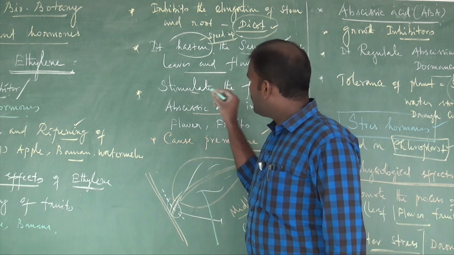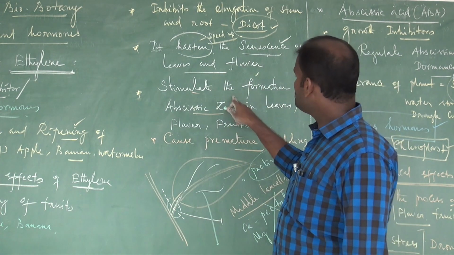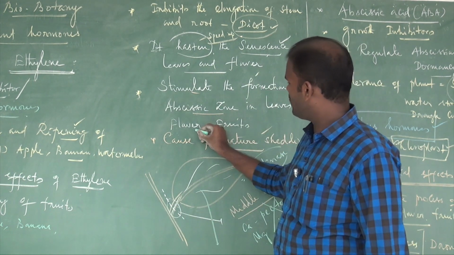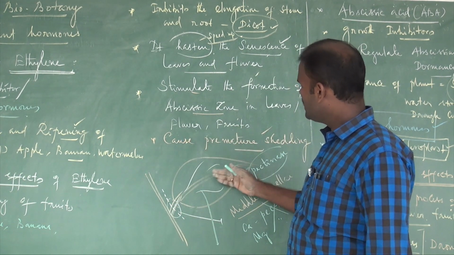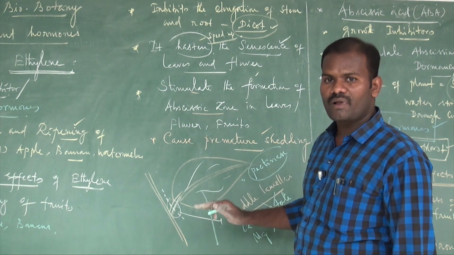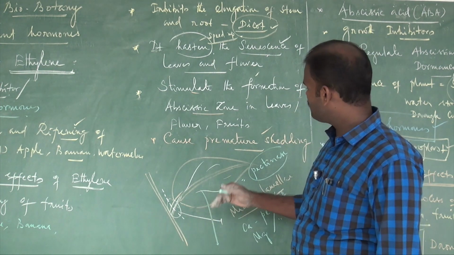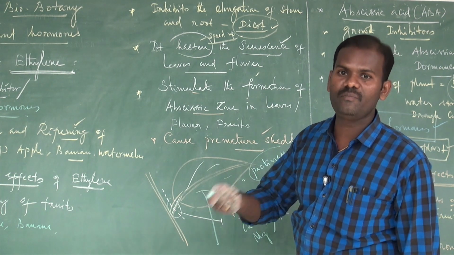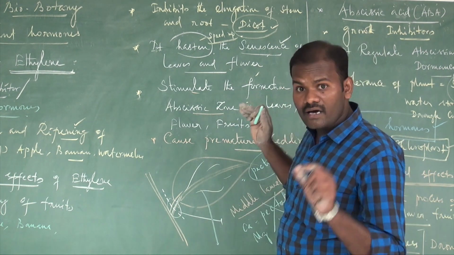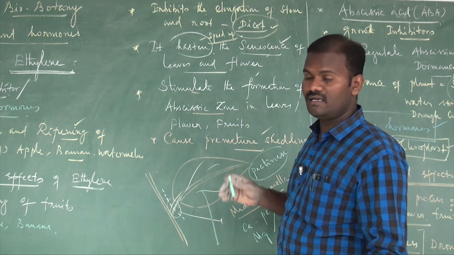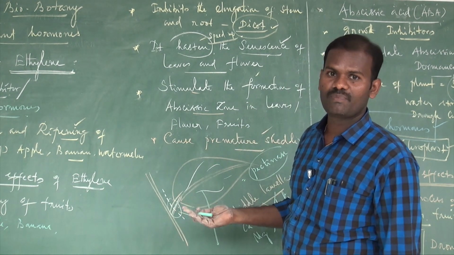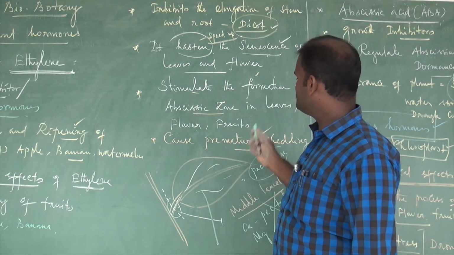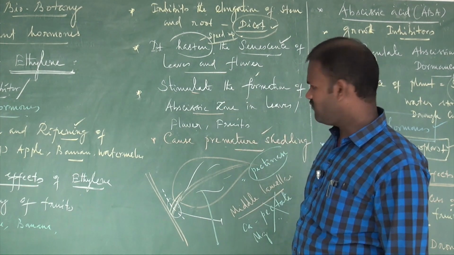So ethylene induces the formation of abscission zone, especially in leaves, flowers and fruits, so it causes premature falling. The process of falling of leaves, flowers, fruits before maturation is called premature falling. So remember, auxin prevents abscission, whereas ethylene induces abscission, also called premature falling.